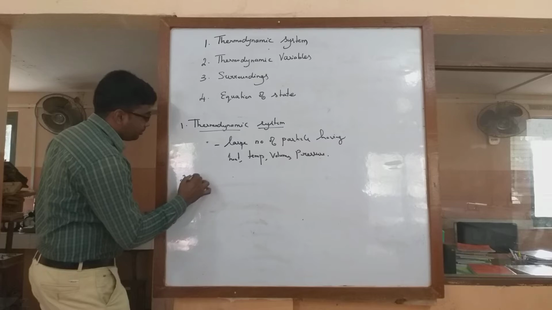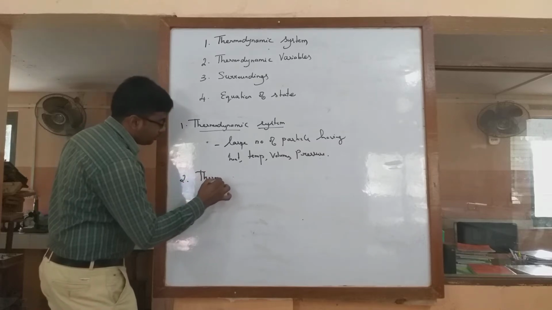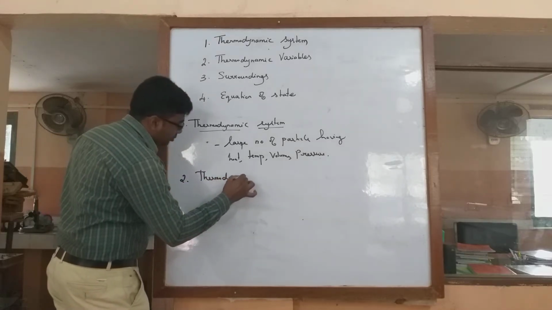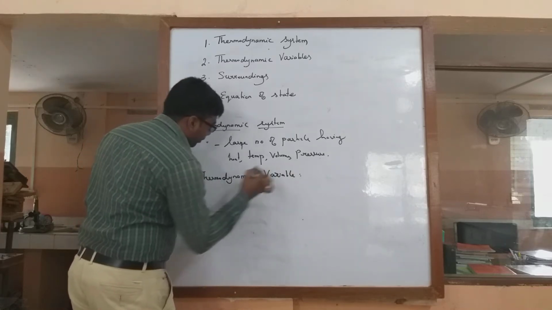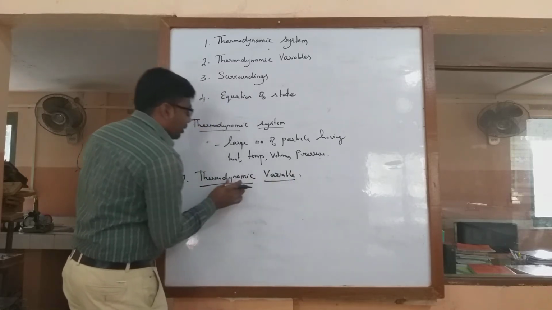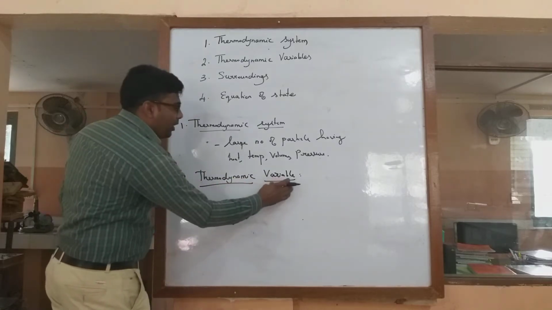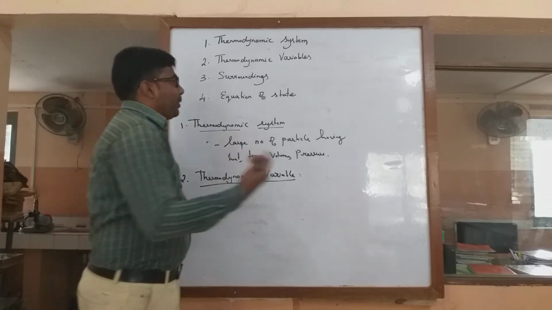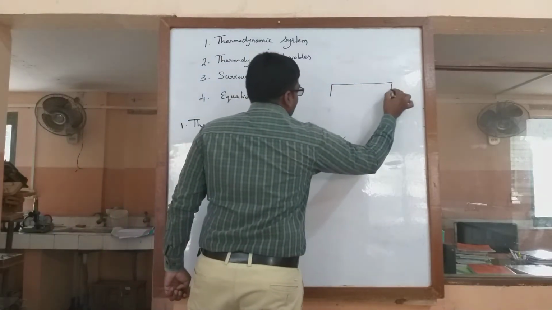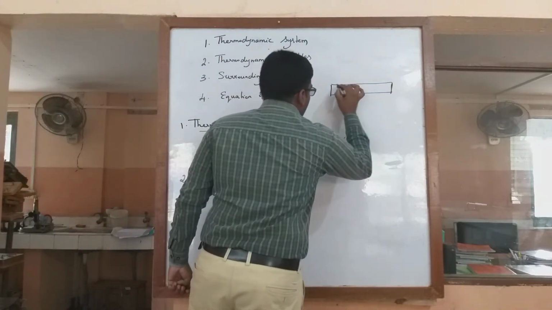Second one is thermodynamic variable. So here thermodynamics is a general one, we know. Now here is a word called variable. For example, we are taking a conductor. So this is a conductor.